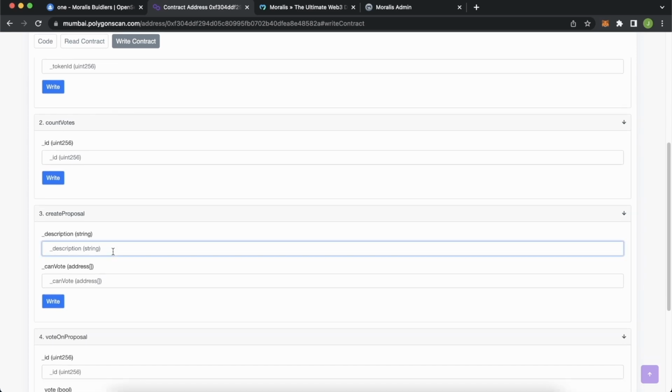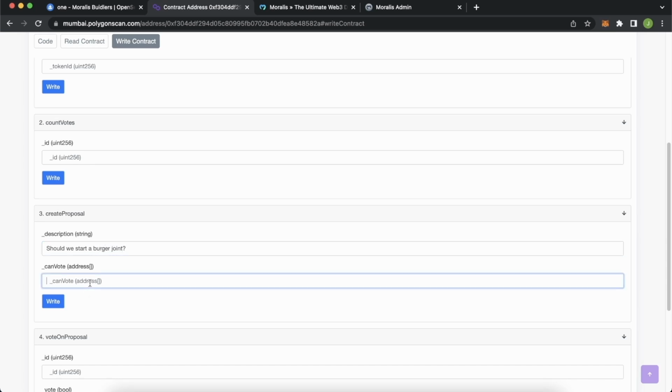Let's give it a description. So this will be something that we want other holders of this NFT to vote on as well. So let's just say, should we start a burger joint? Like so. And then they can vote.